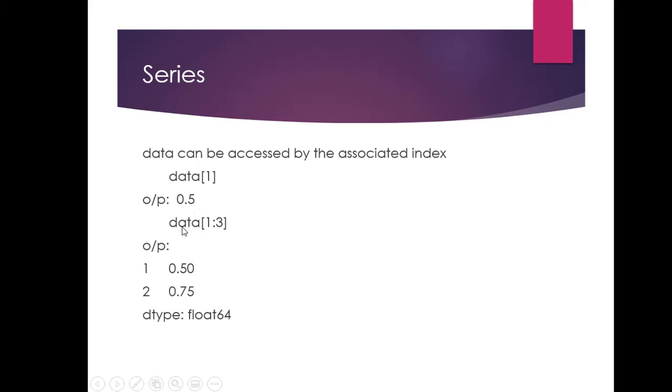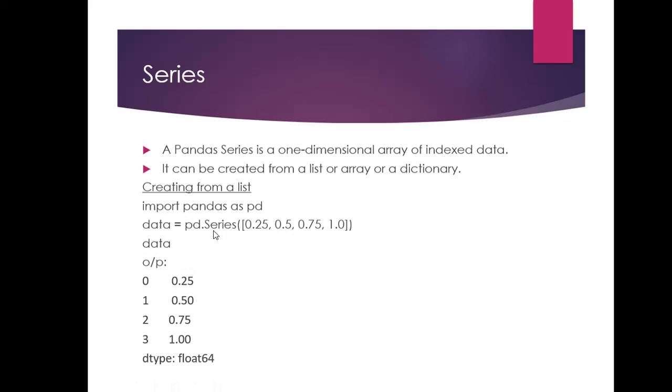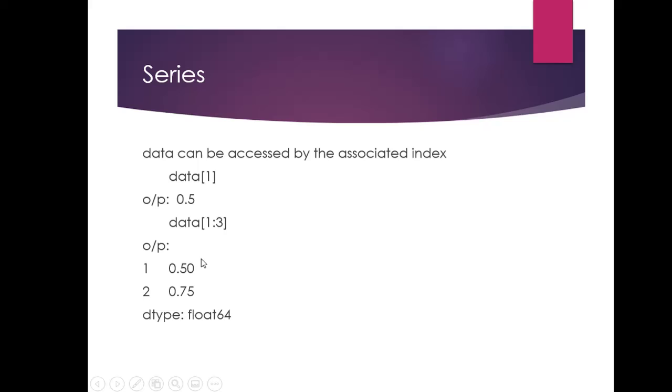Next is range. Data of 1 to 3. One thing to keep in mind is that 3 won't be included. 3 will be excluded. So basically it will be 1 and 2 and not 1, 2 and 3. So 1, that is 0.5, and 2, that is 0.75. This would be the output for a range.